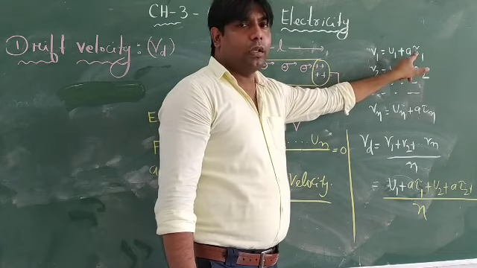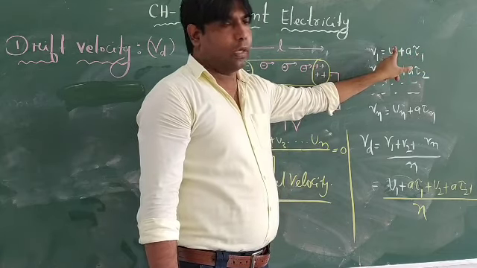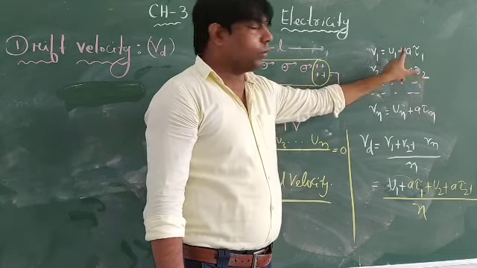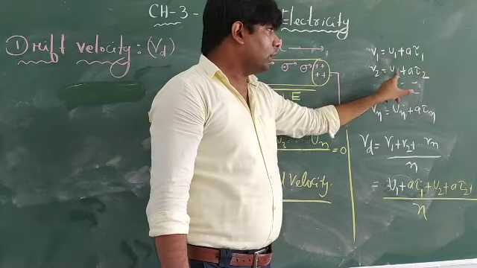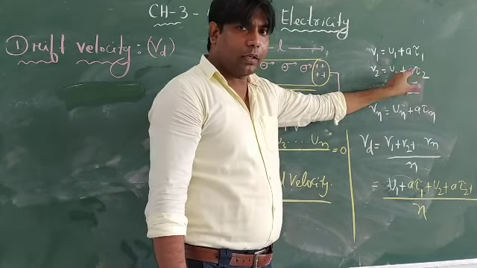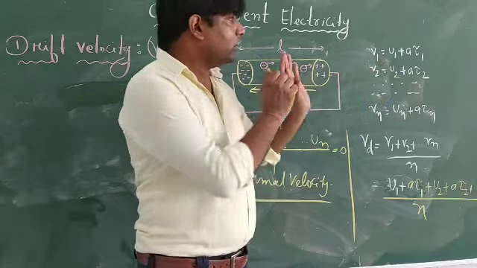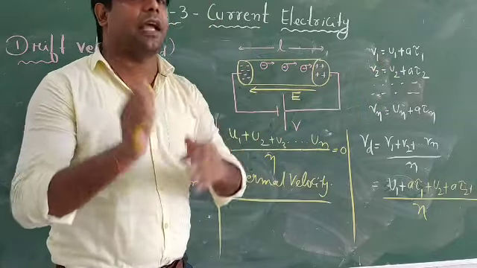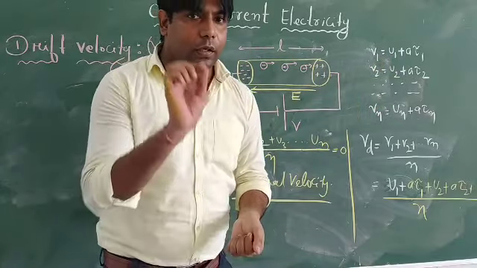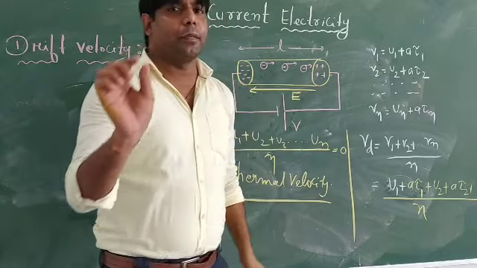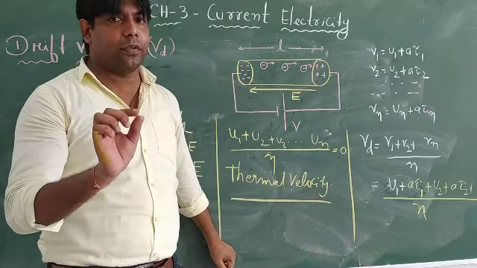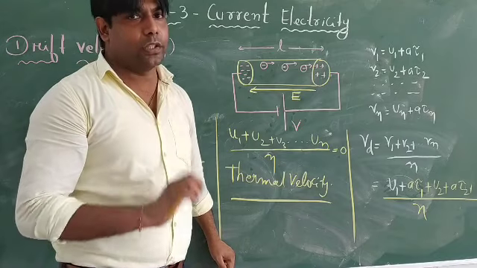Here it is not t, it is tau, that is tau 1 for the first electron, and tau 2 for the second electron. It is just a time. So what is this tau 1, tau 2? It is the relaxation time. By definition, it is the time since the electron suffered its last collision.